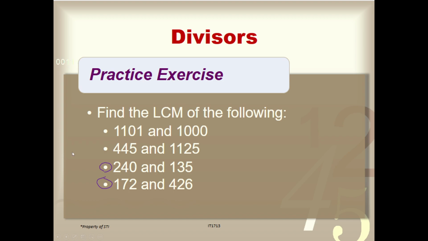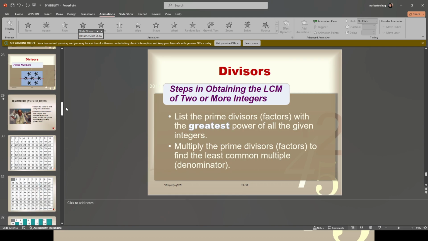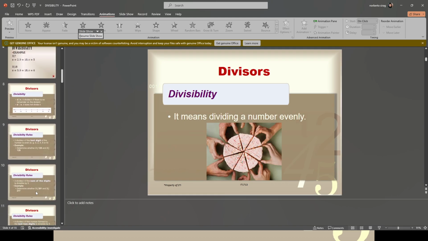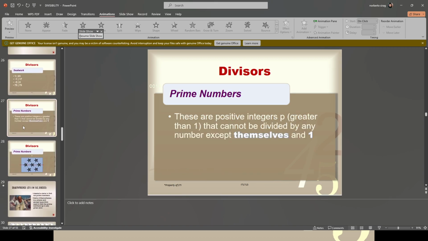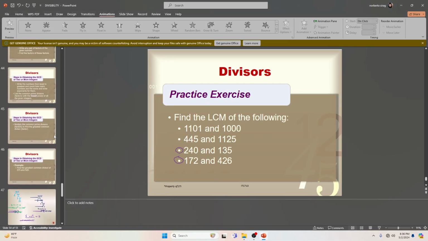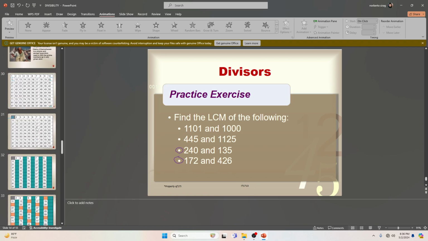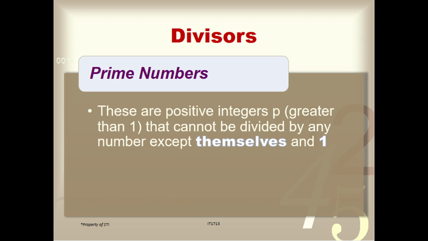So we have discussed the what? The prime numbers, no? Prime numbers, yan yung number na kung saan ang kanyang factor is, sorry for that. So, the prime numbers, yan yung mga numbers na kung saan dapat greater than 1 siya, yung integers natin, and yung kanyang factors is 1 and itself.